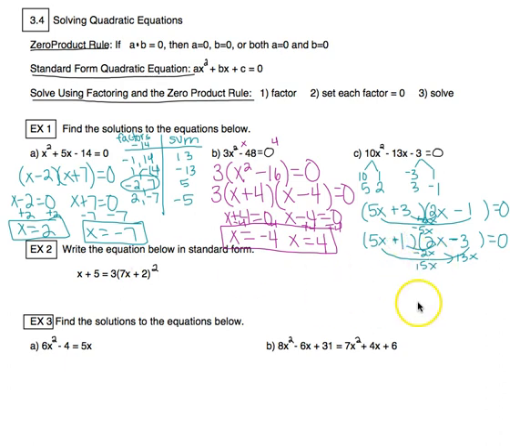So now that would give me positive 2x here and negative 15x here, which is negative 13x. So I guessed, I checked, I know it's right. So now I'm done with step 1. I can now move to setting each of those equal to 0. So 5x plus 1 equals 0, 2x minus 3 equals 0.